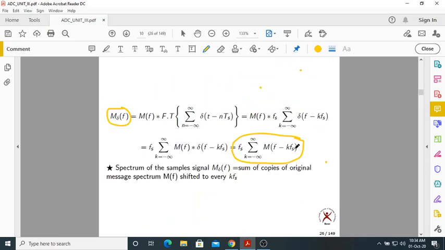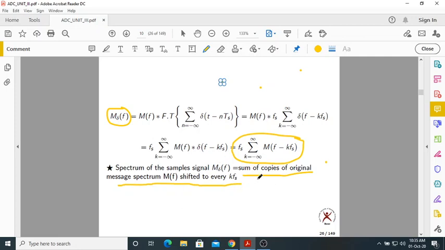Now what has happened? It is something like a summation. If you keep k equal to 0, you get M of f. Put k equal to 1, you get M of f minus Fs, then k equal to 2 gives M of f minus 2Fs, and so on. The spectrum of the sampled signal is the sum of copies of the original message spectrum M of f shifted to every kFs.